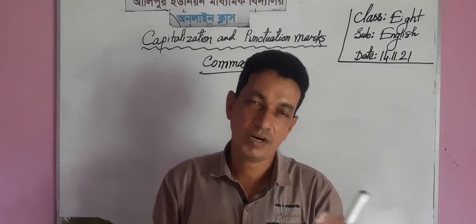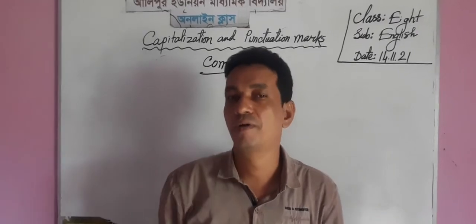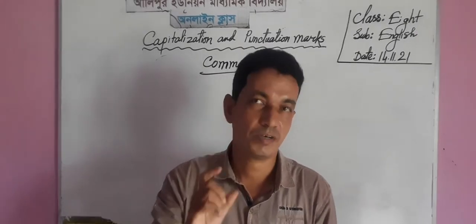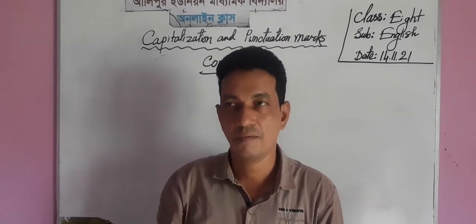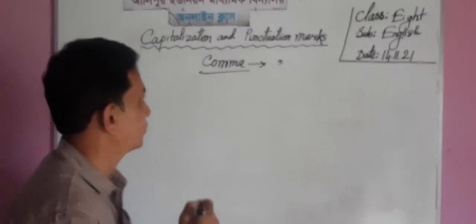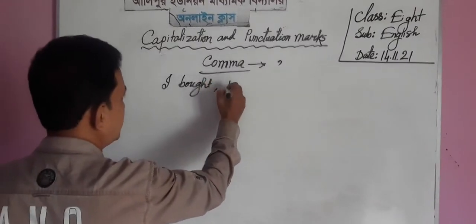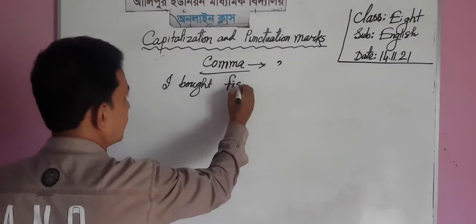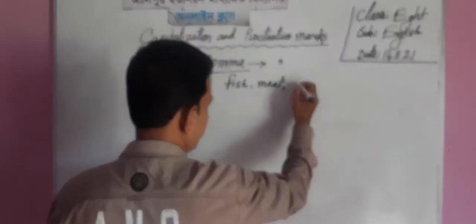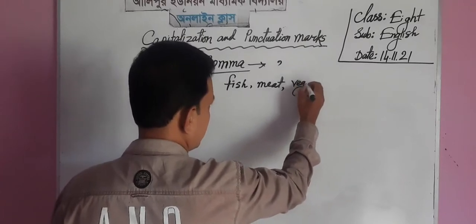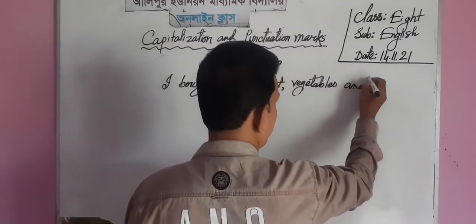Same kinds of part of speech. You must remember this: when there are a lot of the same kind of part of speech, we must write a comma after every one. Such as, I got fish, meat, vegetables, and oil.